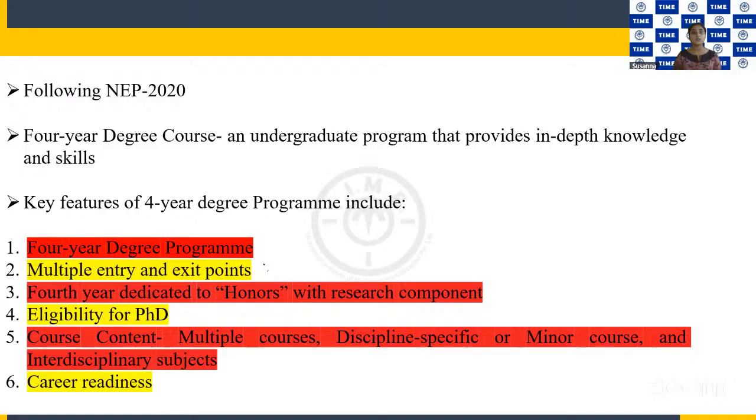I told you it's a 4-year degree program, right? So one person joins and has completed 1 year, and now he's planning to change his domain, or go for some other studies, or get a job. You may think that now he is a dropped out person, but if you are enrolled in a 4-year degree program, whether it is 1 year or 2 years, you will be getting a certificate that you have done so and so in this year.